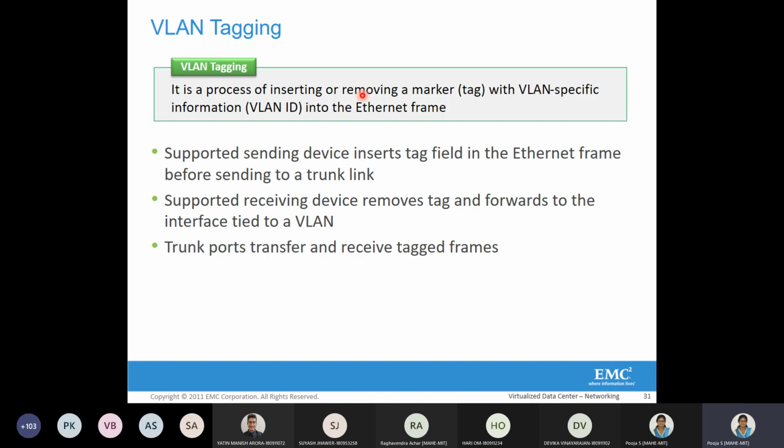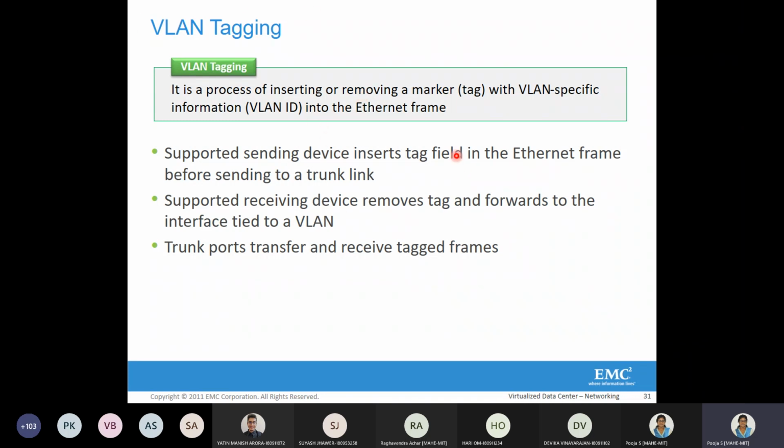So when VLAN 10 wants to communicate with VLAN 10 connected to a different switch, it creates an Ethernet frame, puts in all the data it wants to communicate, and inserts the VLAN ID also, so that it does not get mixed with other VLAN traffic. That is the concept called VLAN tagging.